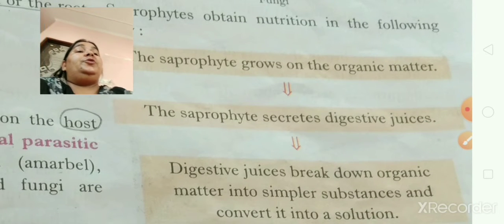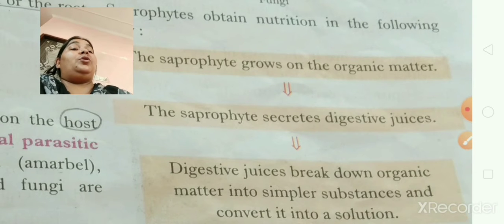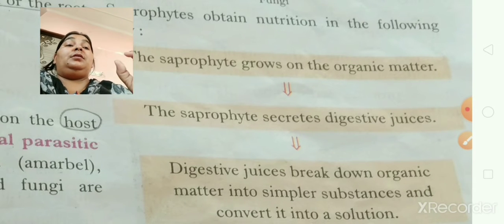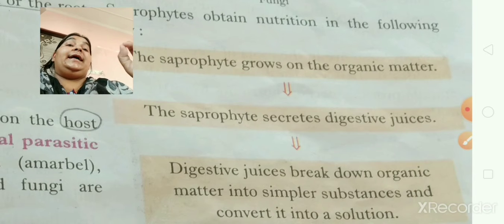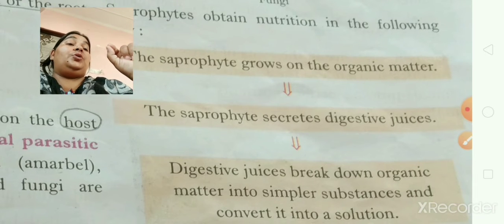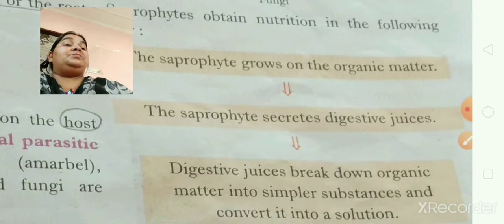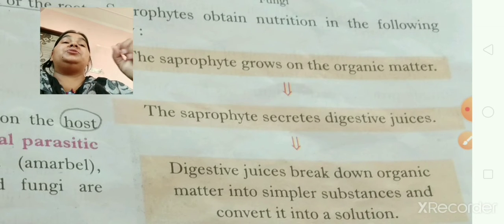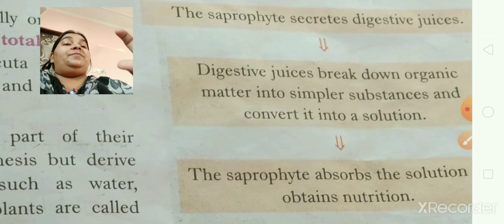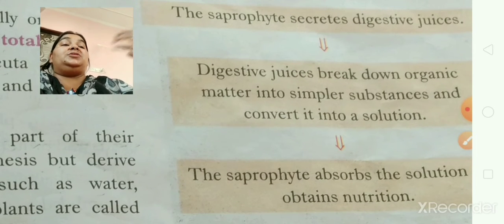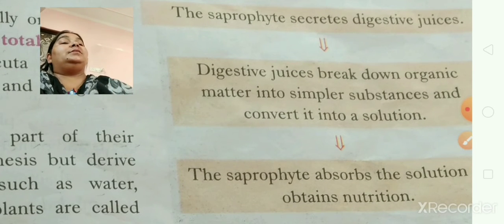That saprophyte grows on that organic matter. Then the organic matter secretes juices, which break down the organic matter into simpler substances and convert it into a solution, and the saprophytic plants absorb the solution and obtain their nutrition.